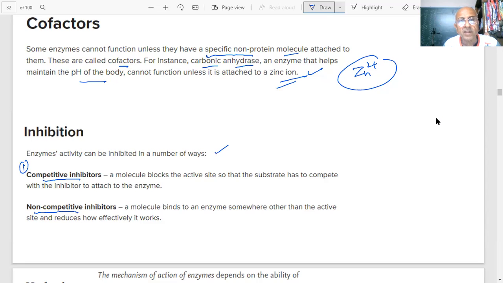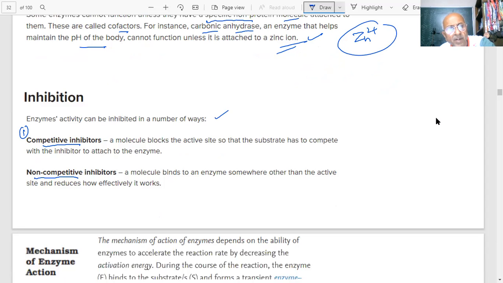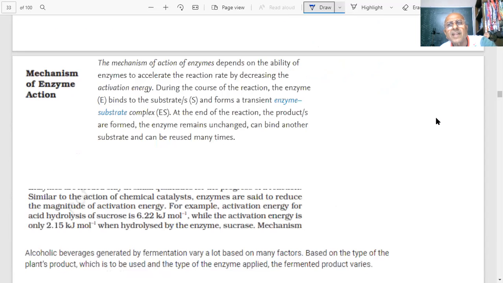Non-competitive inhibitors are also there. A molecule binds to the enzyme somewhere other than the active site. There is an enzyme, there is an active site. It doesn't bind to the active site, it binds somewhere else and will change the shape of the enzyme. Then the substrate cannot bind, because it is changing the shape and reducing the action of the enzyme. So they are non-competitive inhibitors. Two types of inhibitors.